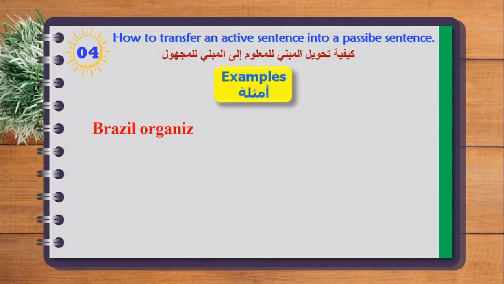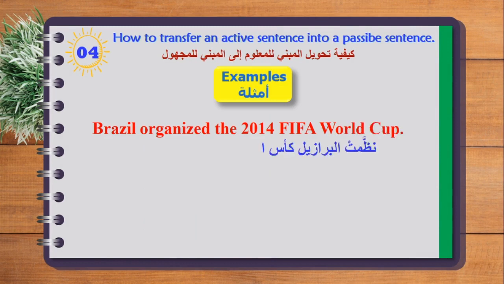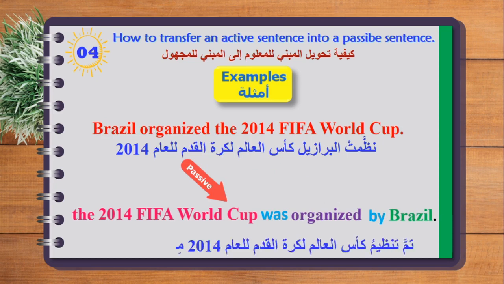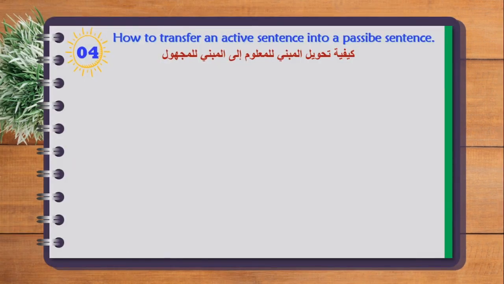Let's go to another example here. Brazil organized the 2014 FIFA World Cup. Okay, so subject, verb, object. So we have the 2014 FIFA World Cup was, because in the past, organized by Brazil. Okay, by Brazil, and then you finish your sentence. Let's go to another example here.